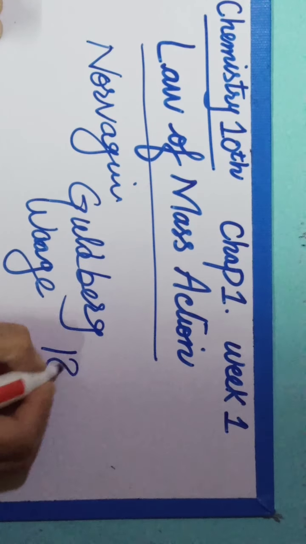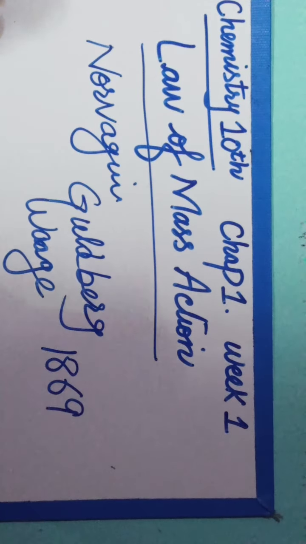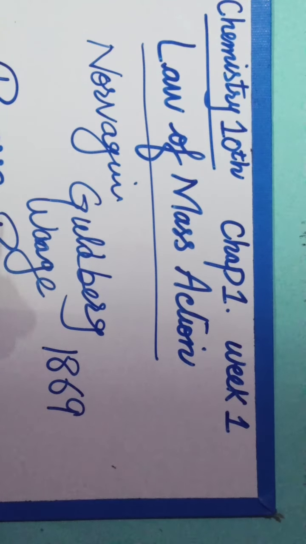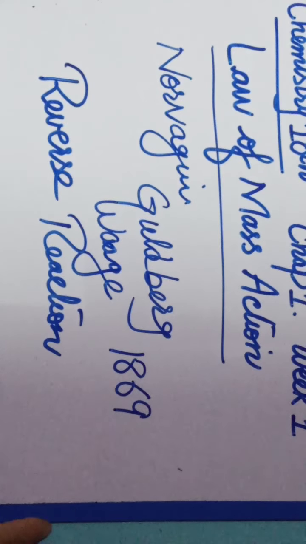In 1869, they studied a lot of chemical reactions, especially reverse reactions, and after that they gave us the statement of the law of mass action. According to the law, it is based on two parts.